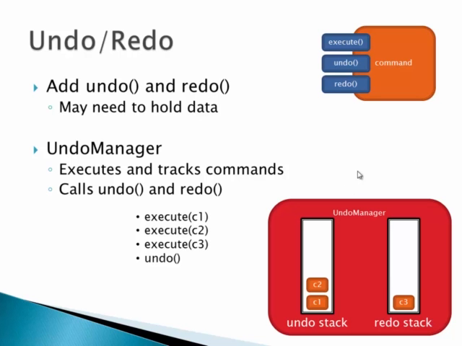Time. Let's undo one more time. Boom. So now we have our redo stack has C3, C2. Our undo stack has C1. Note that the idea here is that my state of my system is that only C1 has ever been executed. So if I undo, C1 will go away. If I redo, C2 gets re-executed because he was the next thing that I was doing.